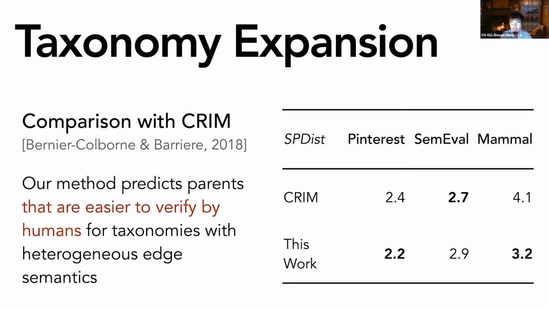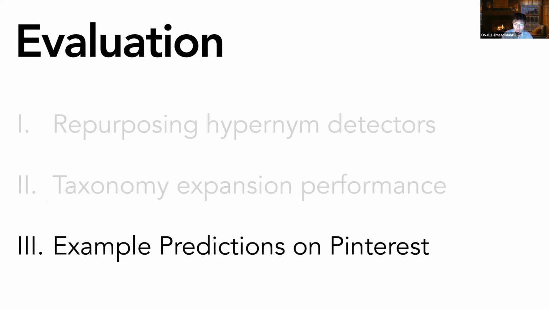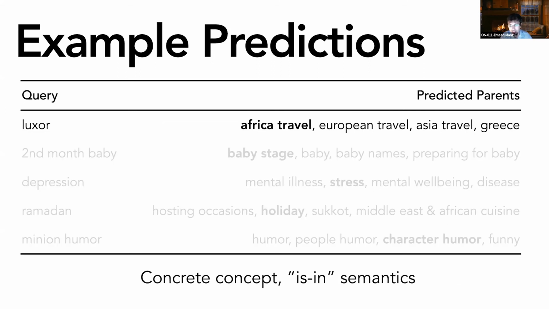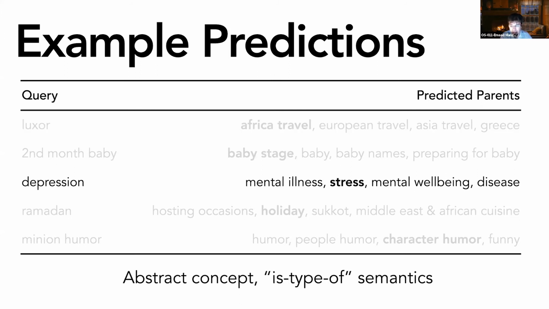Now let's take a closer look at the predictions that our method makes on the Pinterest taxonomy. This table has the top 4 predicted parents for 5 random test queries. And we can see that our method has picked up different types of semantics. This Luxor query is a concrete entity with is in semantics. And the depression query is an abstract concept with is type of semantics.